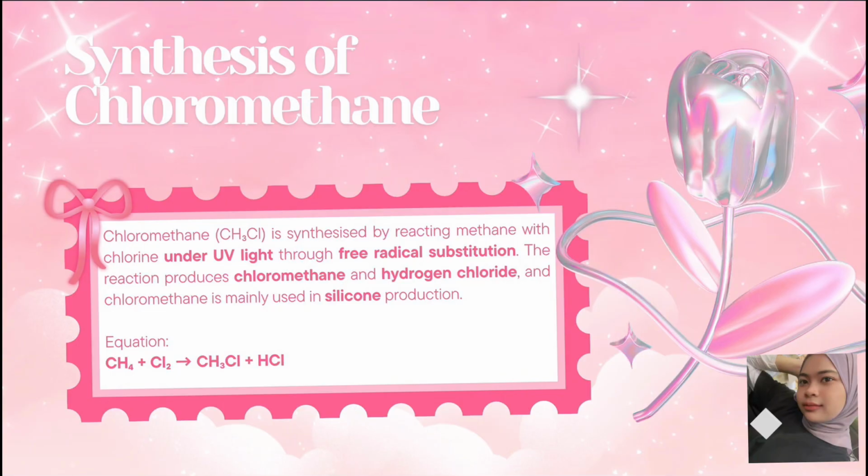Industrially, chloromethane is mainly used in the production of silicones, which are essential in lubricants, adhesives, sealants, and medical devices. It is also used as a solvent and starting material for various pharmaceuticals and organic chemicals.